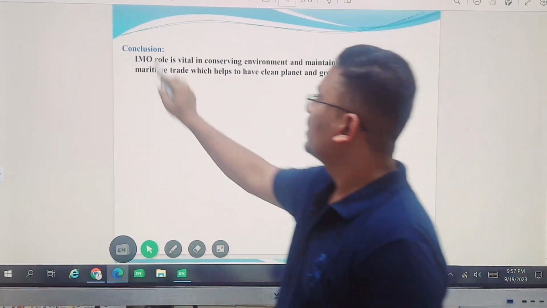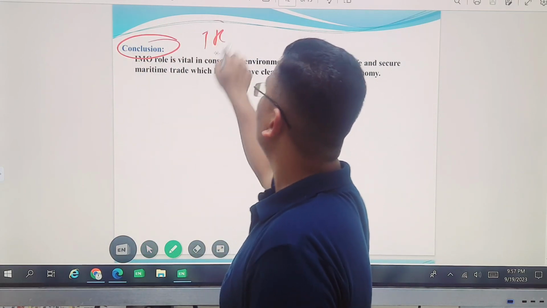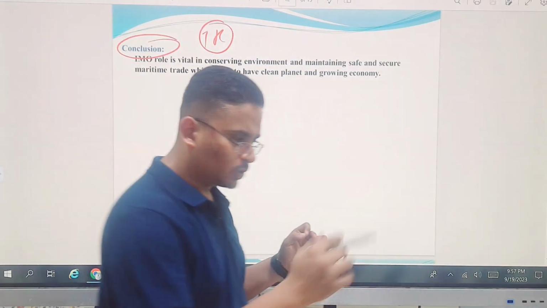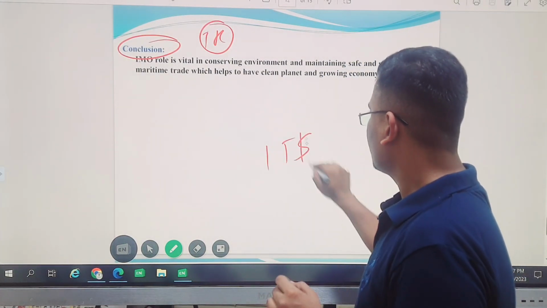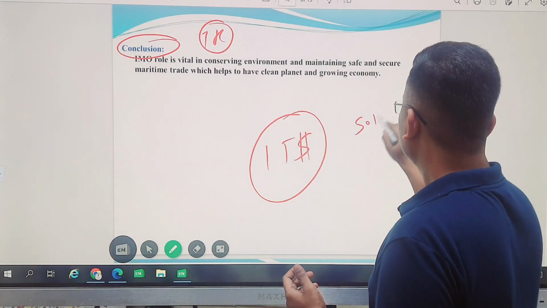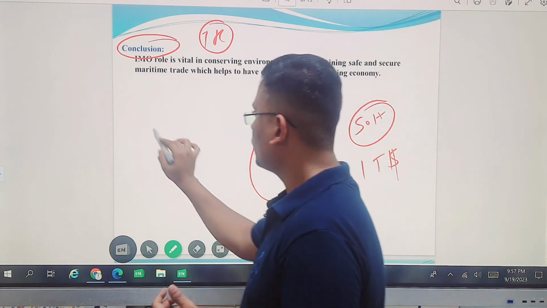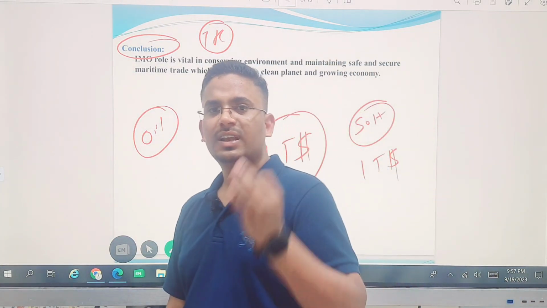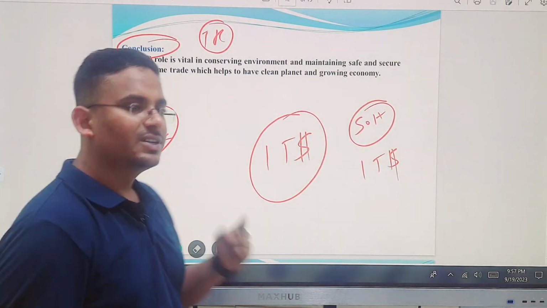Then coming to the conclusion. The trade routes of the world are important routes. The Malacca Strait: how much goods and services cross the Malacca Strait every year? At least $1 trillion of goods and services will cross the Malacca Strait. Again, talk about the Strait of Hormuz, at least $1 trillion again, because what is traded through Hormuz? Oil. What is oil again? Oil is the lifeline of the industrialized world.